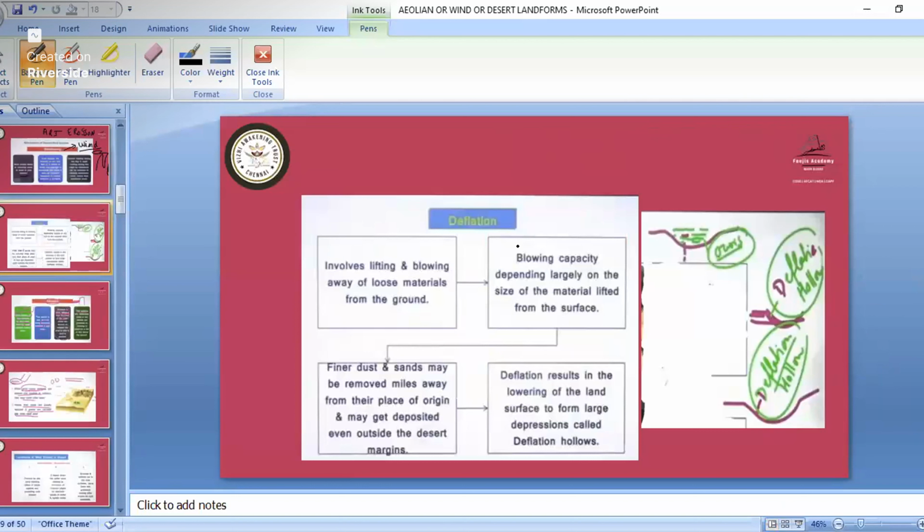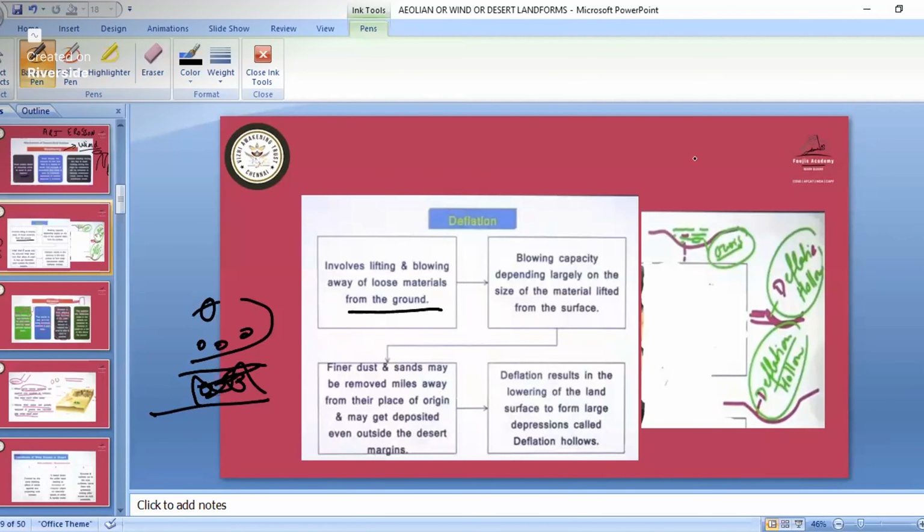Now in deflation, what will happen? It is the lifting and blowing away of loose materials from the ground. So deflation is lifting here. Some smaller particles are there above this surface. All those smaller particles are lifted and blown away by the wind, depending on the larger size of the material.